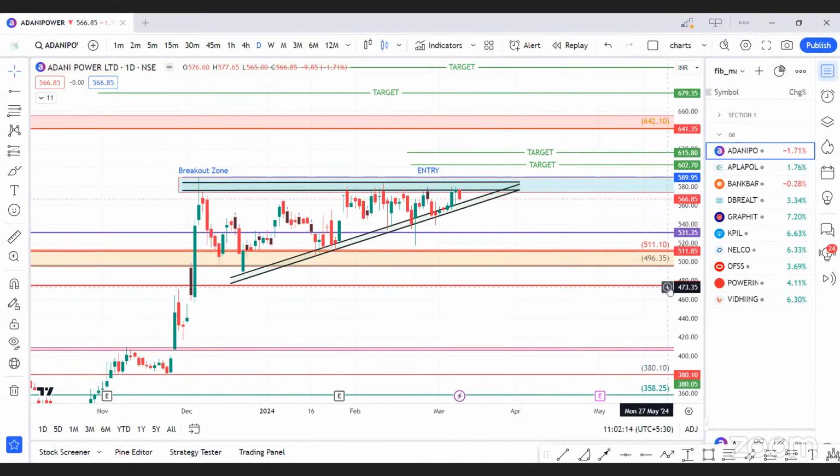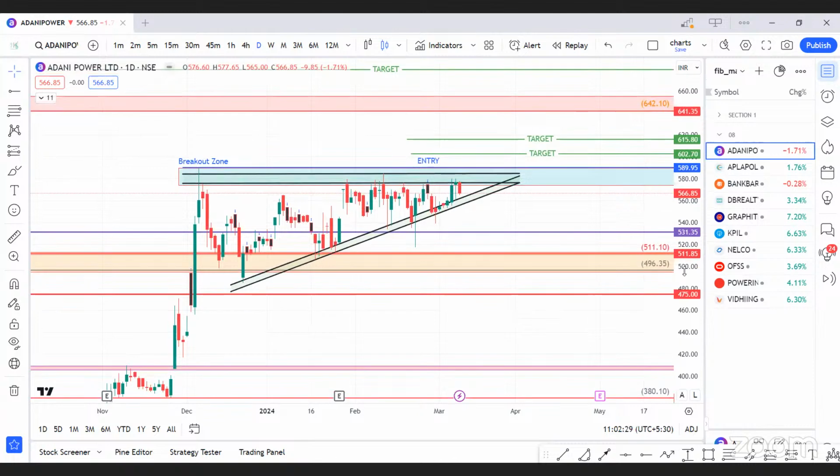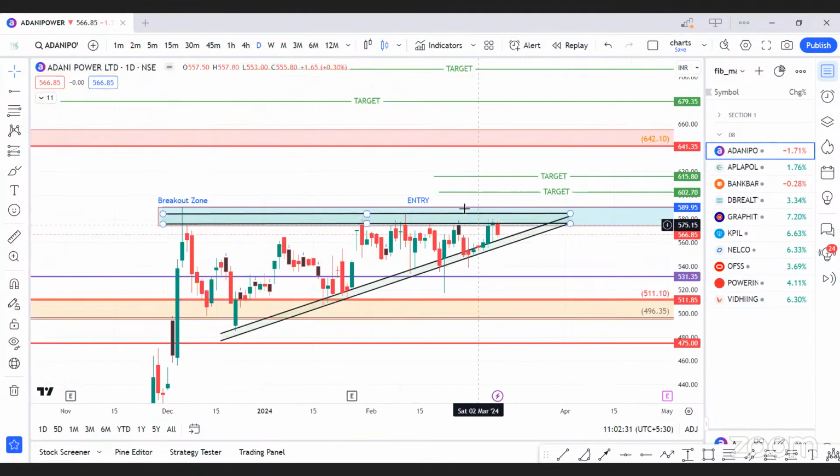This is the first script of our day, that is Adani Power. See, it's traveling over this range and trying to give an ascending triangle breakout and approaching our breakout zone. So we are keeping a close watch on this script. As soon as we got our entry above 590 levels, we are planning to take a trade for the immediate target of 602, 615, and 640 to 660 will be our psychological rejection zone. So we might get cautious at this level. But once this level is broken, we are having a target till 700.